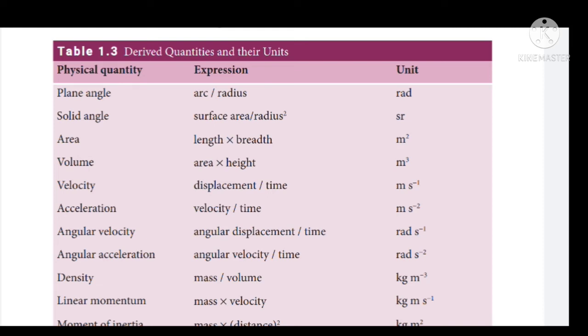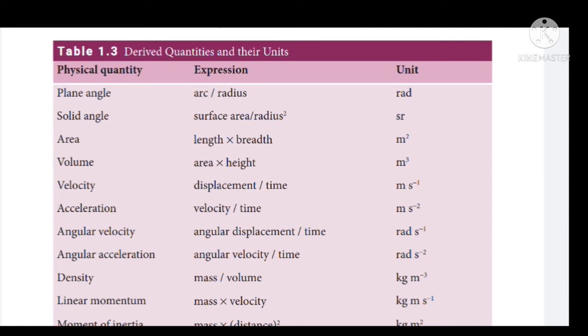Angular velocity by time. Angular velocity is measured in terms of radian second power minus 1, divided by time, which is measured in terms of second. When this second goes up, what will happen? Second power minus 1. Already there is radian second power minus 1, into second power minus 1 will become, hence the answer will become radian second power minus 2.